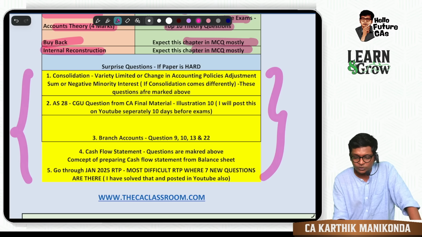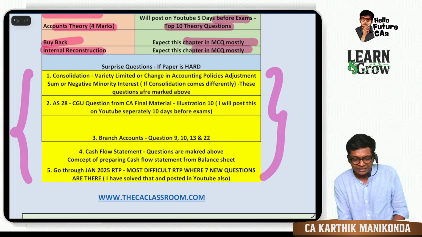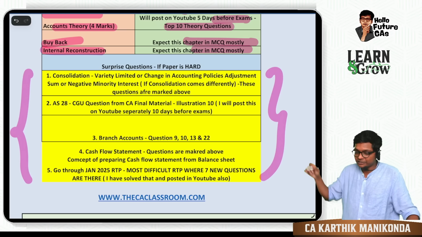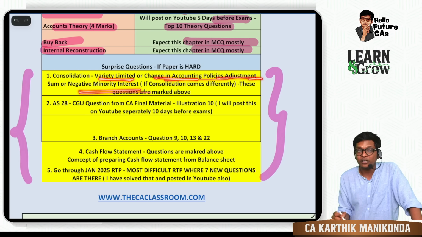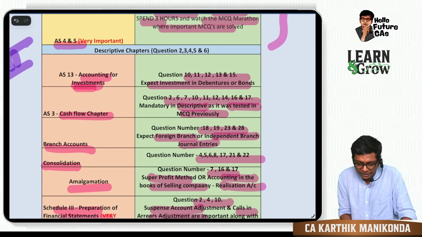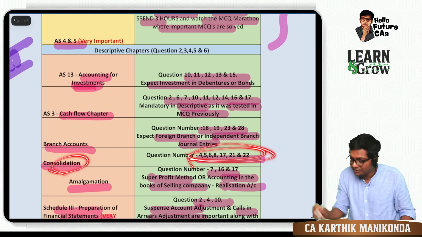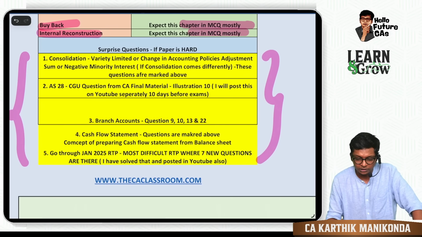Next, the surprise questions. If they have decided this time to simplify the paper nicely for you guys, fine. That means in consolidation, you can expect these questions: variety limited in the material, change in accounting policy adjustment, or negative minority interest question. Sir, which question to see for this? Don't worry. Above in consolidation, I have marked even the difficult questions. So solve these questions; it is enough for the exam for consolidation.